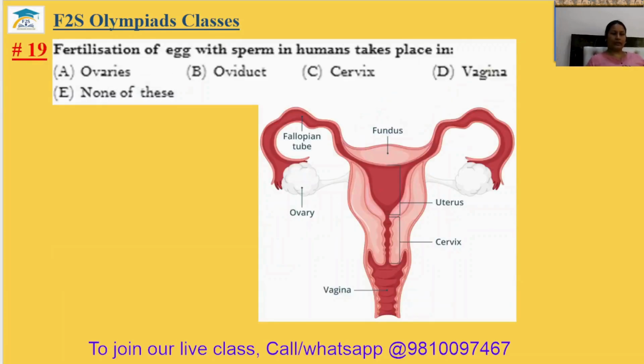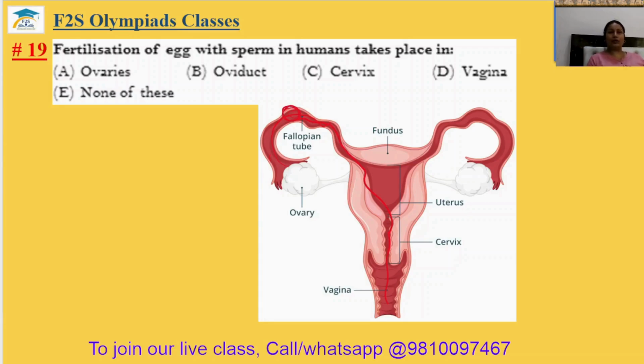Question number 19. Where does fertilization of the egg with sperm take place in humans? When the egg comes out from the ovary, it remains in the fallopian tube. This duct is known as the oviduct. When sperm enters here, it fertilizes the egg in the oviduct.